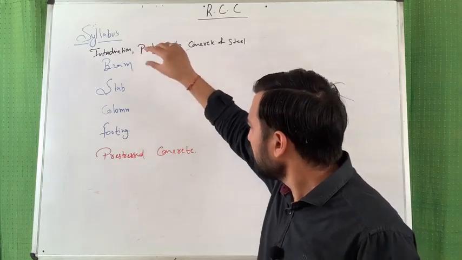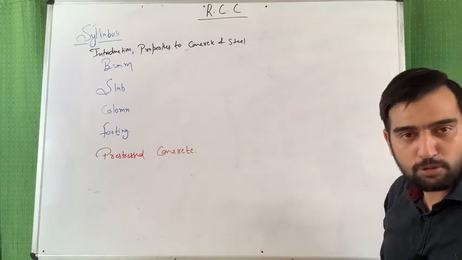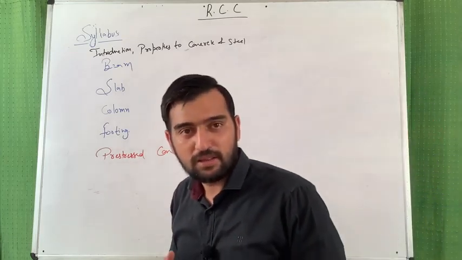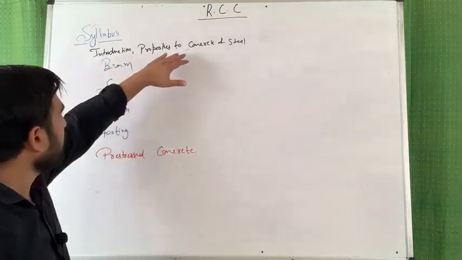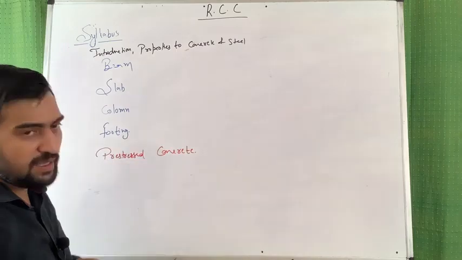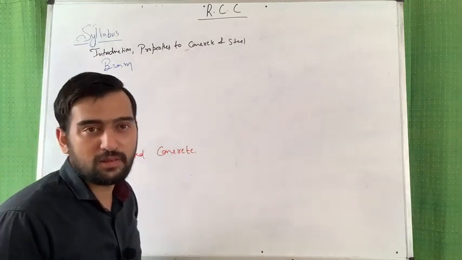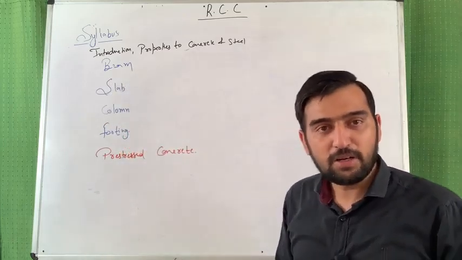But friends, these things we have to study by various design approaches. We do have 3 design approaches in RCC. So we will also study those design approaches after the properties of concrete and steel. Those design approaches are LSM, WSM, and ULM: limit state method, working stress method, and ultimate load method.